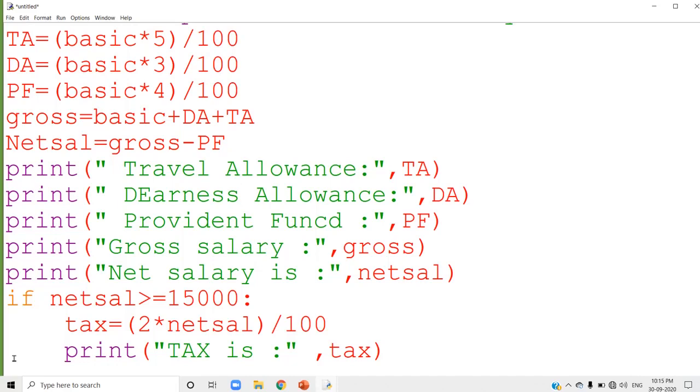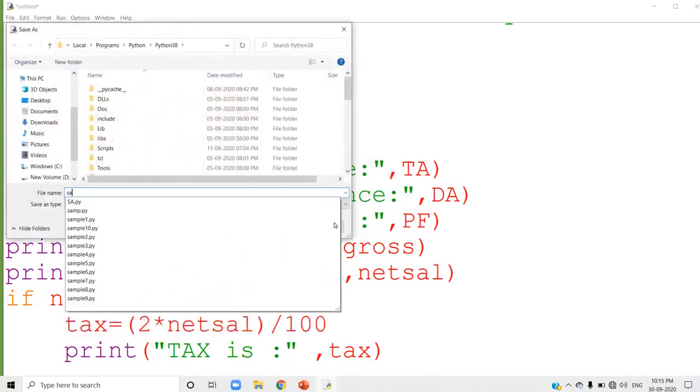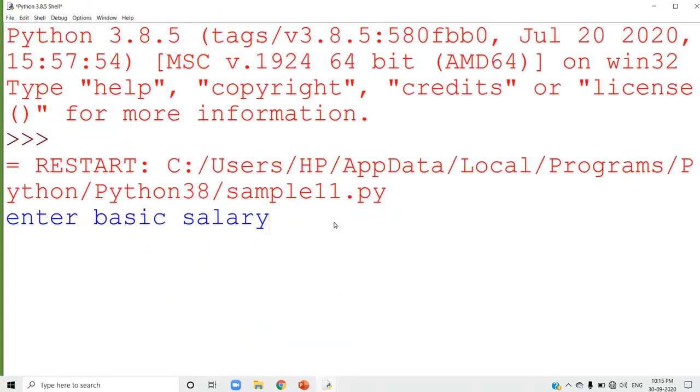I think all of you understood. Now I'll run this program and see the output. I am going to give the basic salary as 13,000. Now press the enter key.